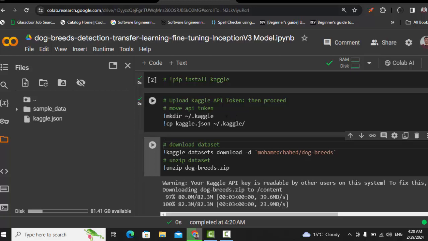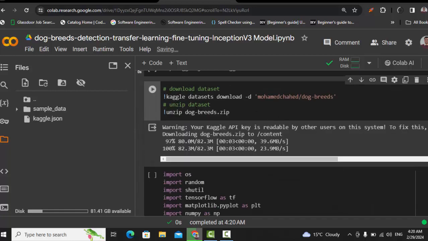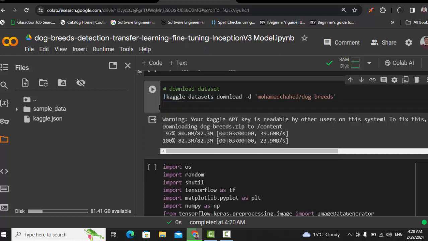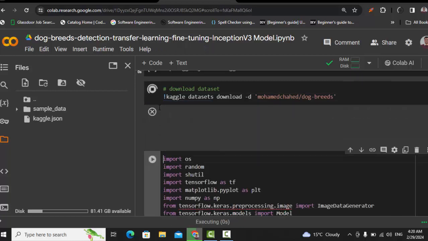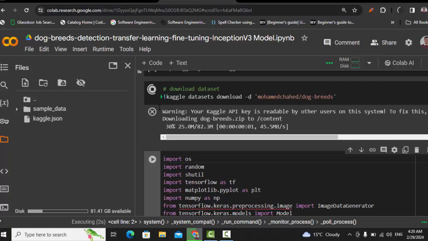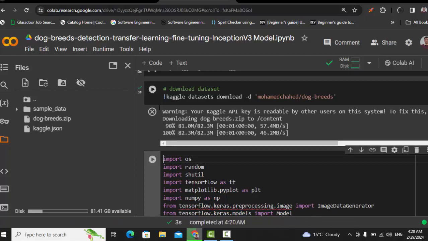Now let me run this cell. Here we are just making the directory for kaggle.json, and we are also moving it. After that, you have to type kaggle datasets download -d, then dog breeds of this user. This is the name of the user. I just closed it, otherwise I would definitely show you. So just run this cell, and you will automatically download the dataset right here. It will take a few seconds.